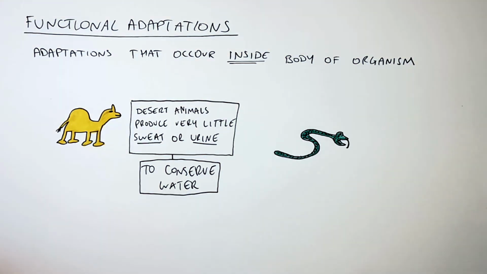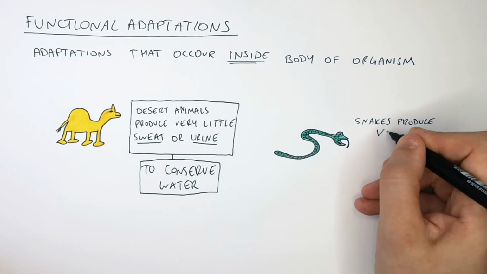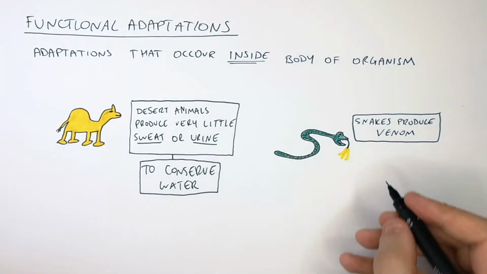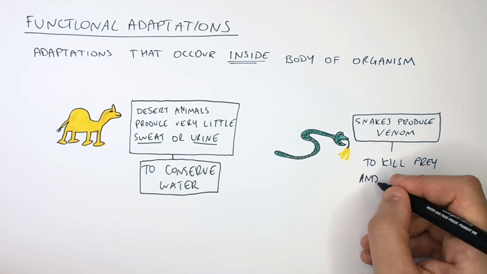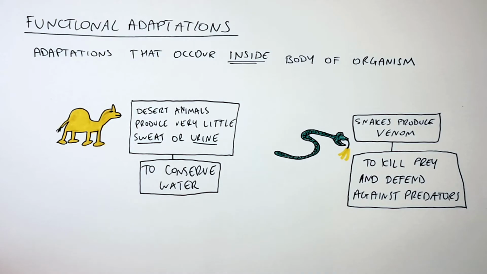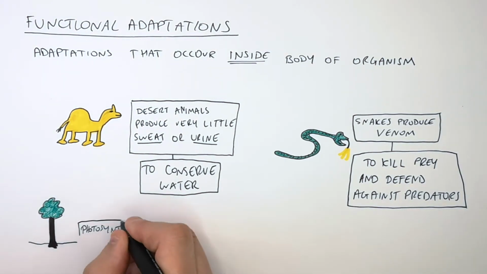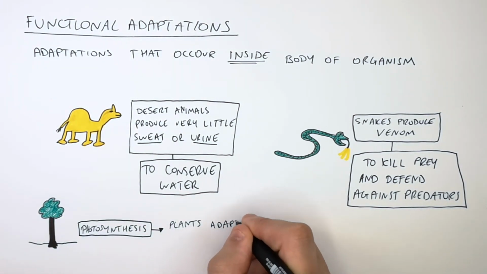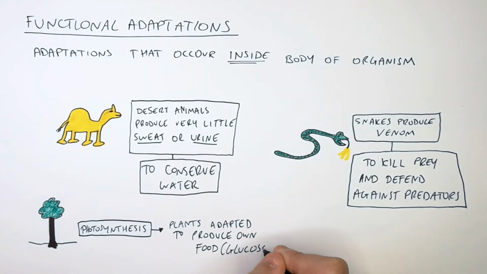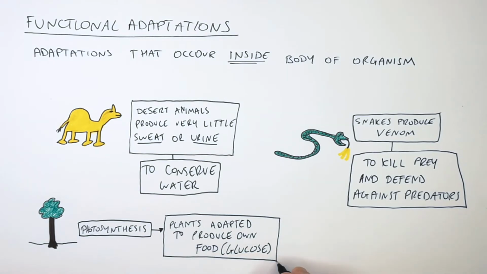Another functional adaptation of snakes is that they produce venom. This is an adaptation that occurs inside the body. Snakes produce venom to kill prey and defend themselves against other predators. Photosynthesis is another functional adaptation whereby plants are adapted to produce their own food, so they produce their own glucose in the chloroplasts of their cells.